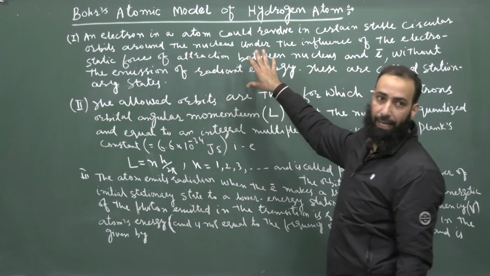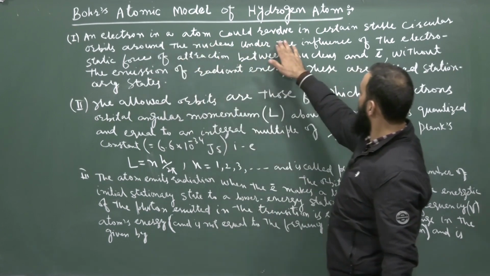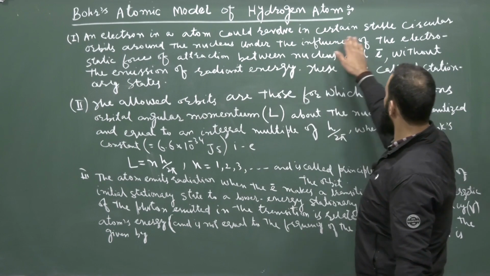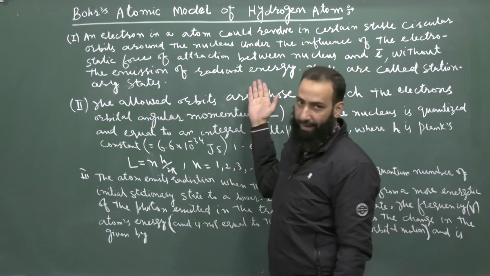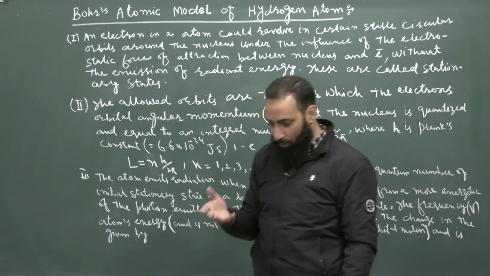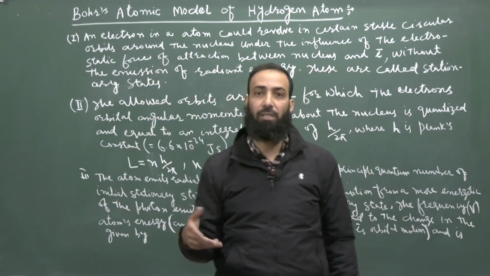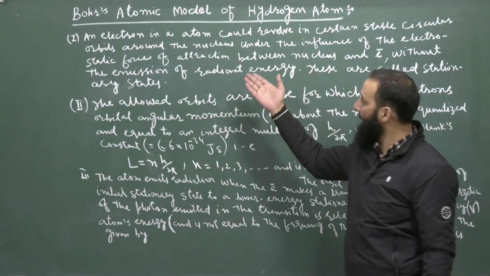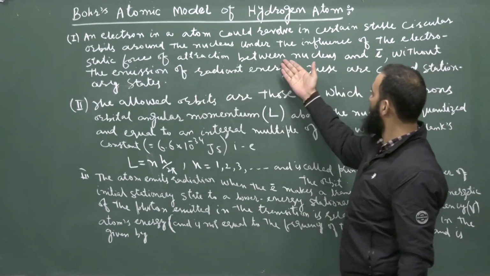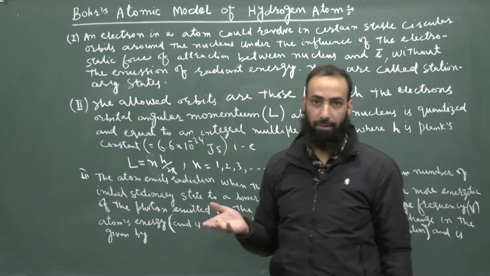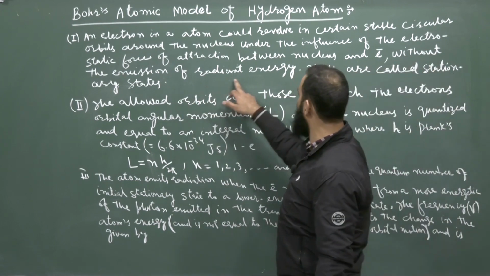He means to say that we can apply the classical laws here, because he says that the electron could revolve in a certain stable circular orbit around the nucleus under the influence of the electrostatic force of attraction. And when a particle is revolving around any bigger object, as per the classical theory, we know that it needs a centripetal force. That is why he mentioned that this force is provided by the electrostatic force of attraction between the nucleus and the electron. But he further added: without the emission of radiant energy.